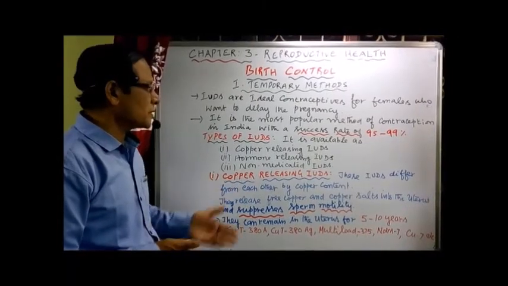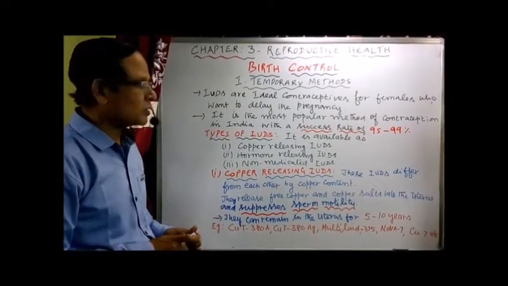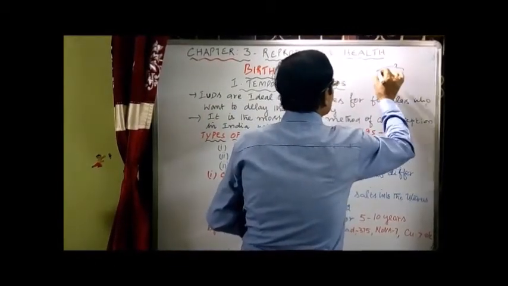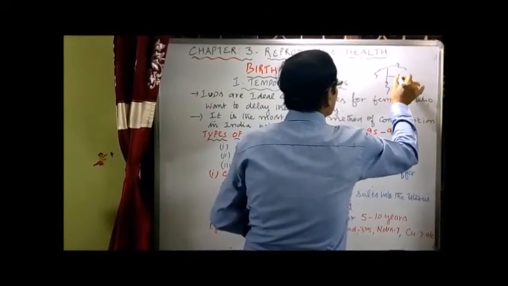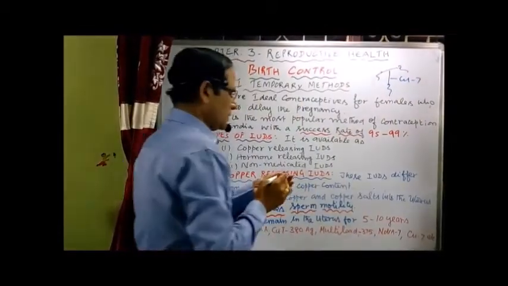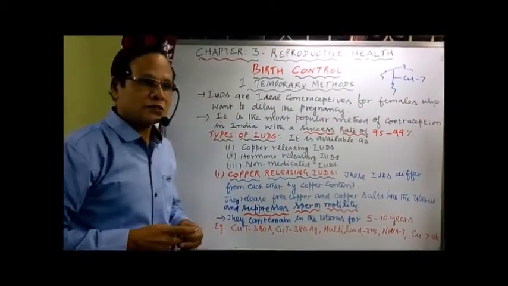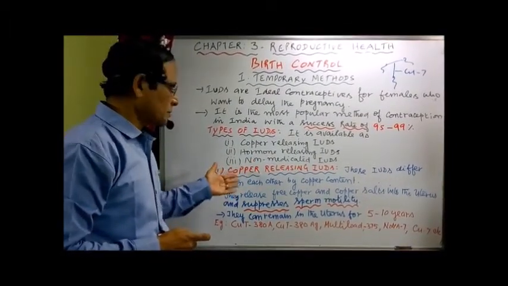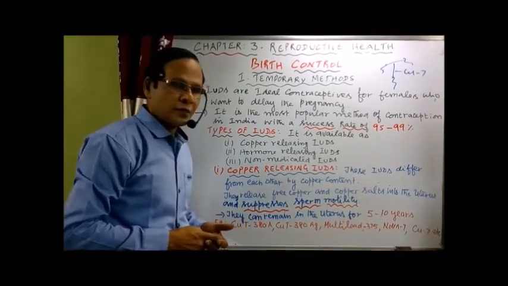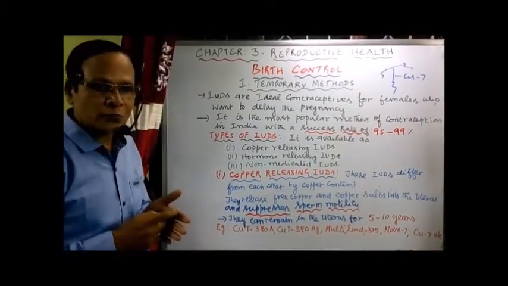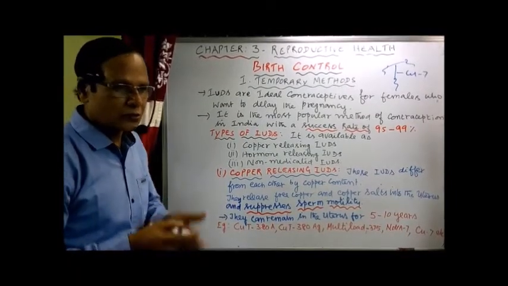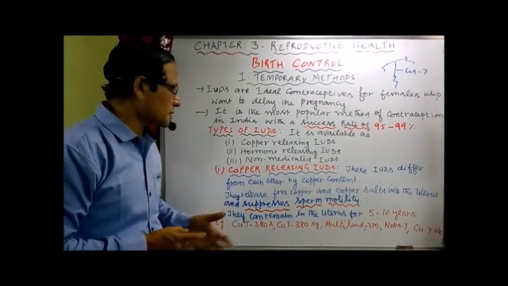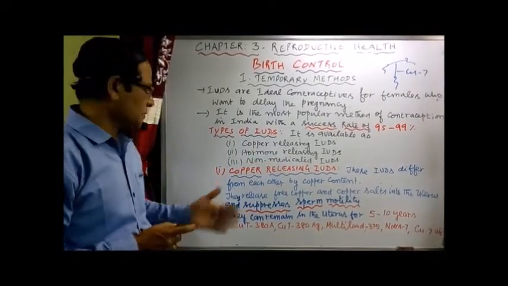Now the copper releasing IUDs, normally copper T, are called copper T because they are in the form of a capital T with fibers at the terminal end. This is what we call copper T, CU7, a T-shaped structure being placed in the uterus. The main function is releasing free copper as well as copper source into the uterus, which suppresses the sperm motility. That's the main role.